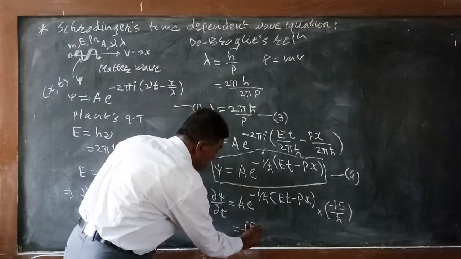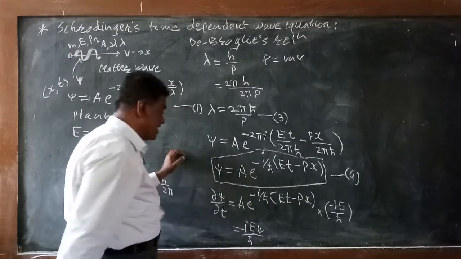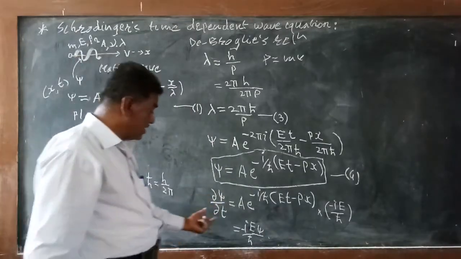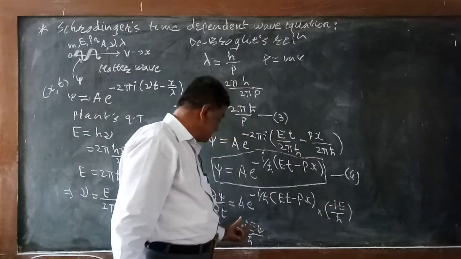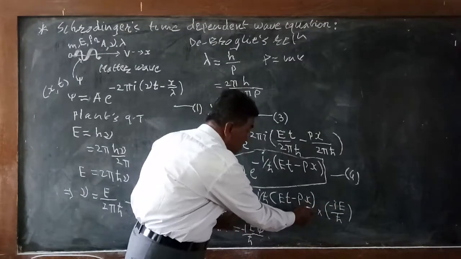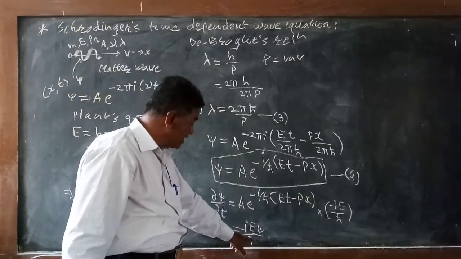So we can write minus iE psi divided by h cut. You got the idea. Whatever the remaining term is nothing but the wave function psi.